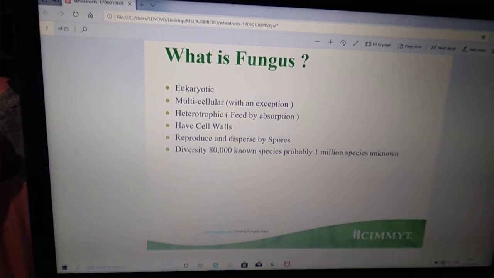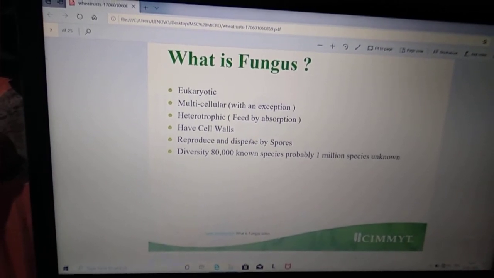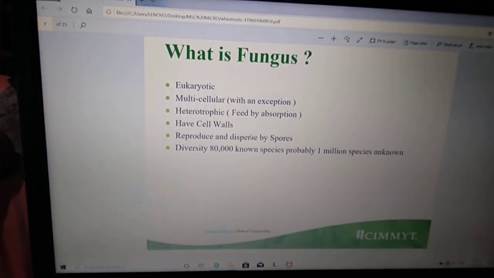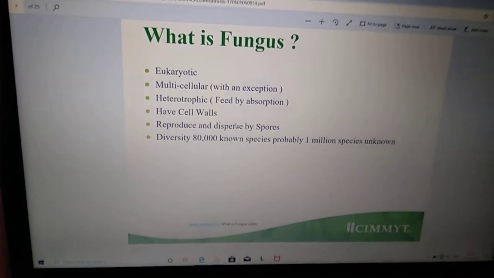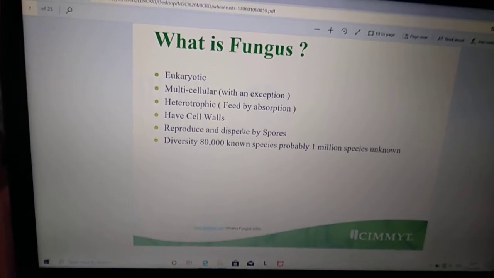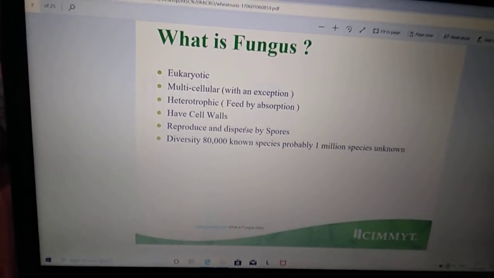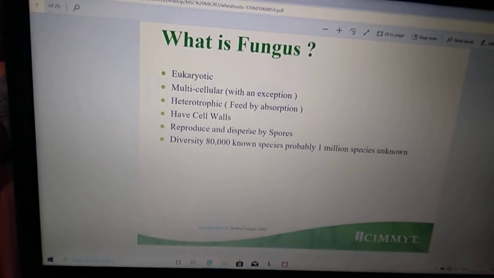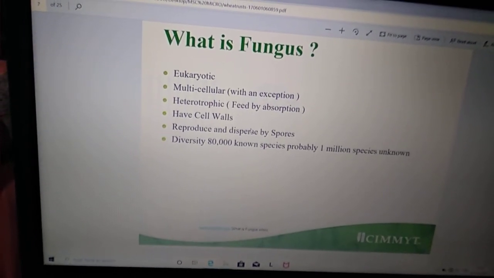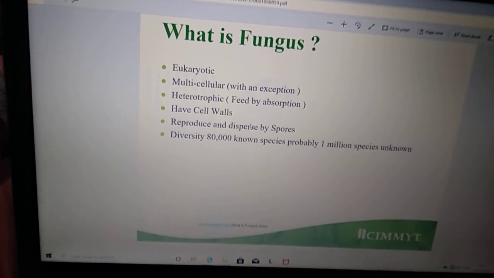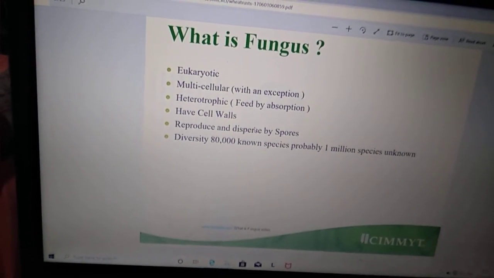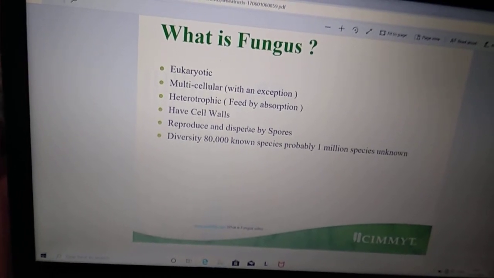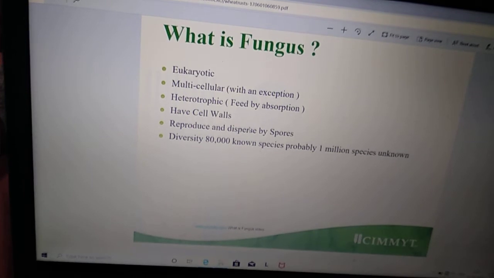As we know the rust is a kind of fungus, so first we study what a fungus is. Fungus is a eukaryotic organism that is multicellular with an exception. Some kinds of fungus also occur in the unicellular form. They are heterotrophic, which means they depend on other organisms for their food and nourishment. Basically, fungi are known as parasites in nature.